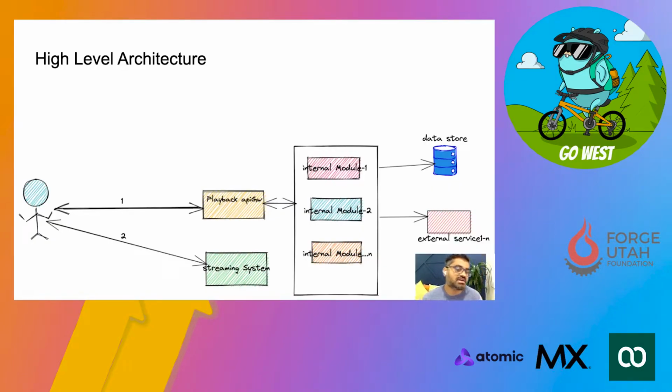Here is the high-level architecture for our legacy system. This is important to understand when it comes to the challenges. As part of the legacy system, you can see that we used to have one common playback API gateway, and we had a bunch of internal modules. These internal modules were either getting the data from a data store like Elasticsearch or from some kind of external services.